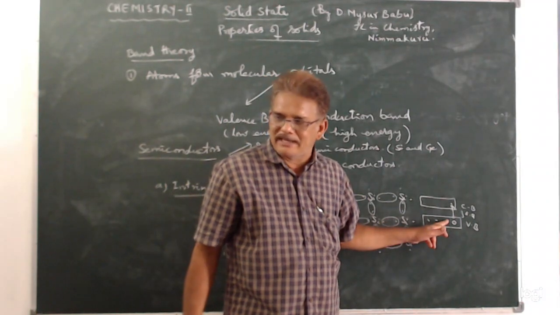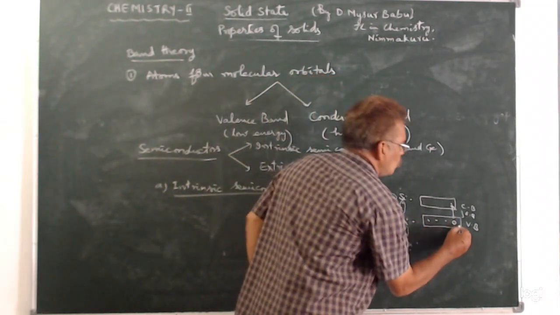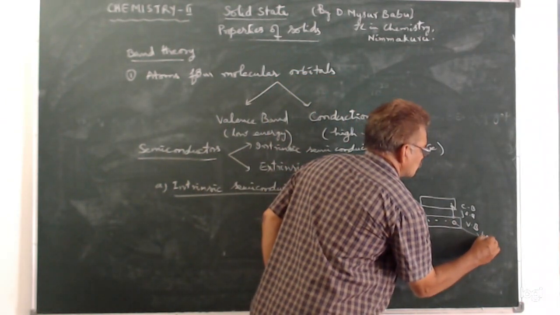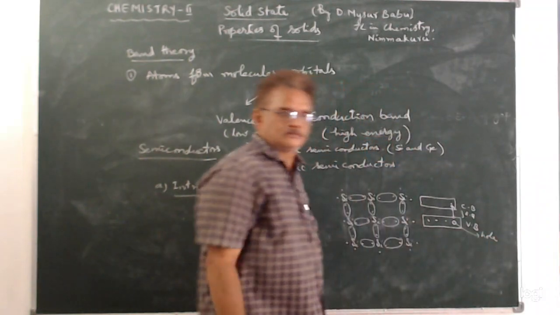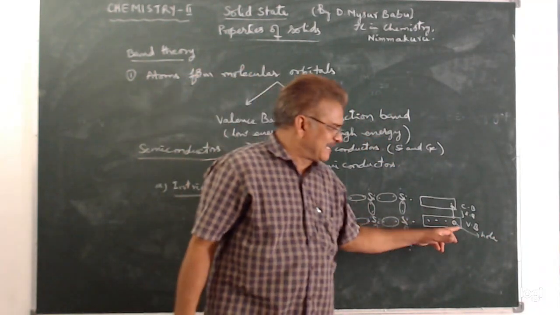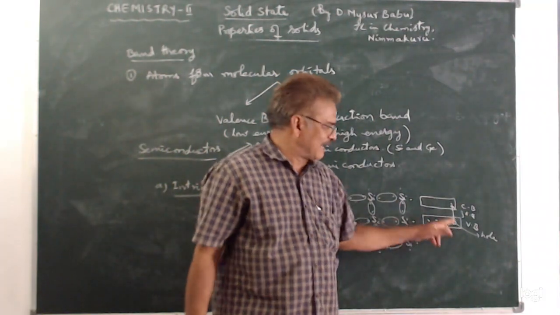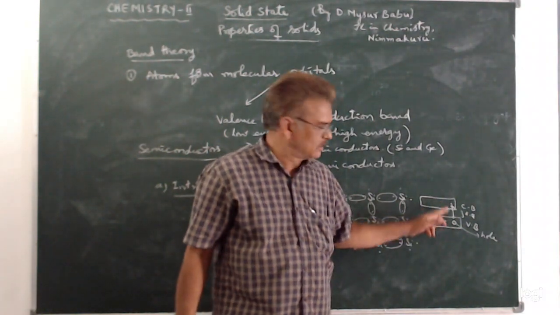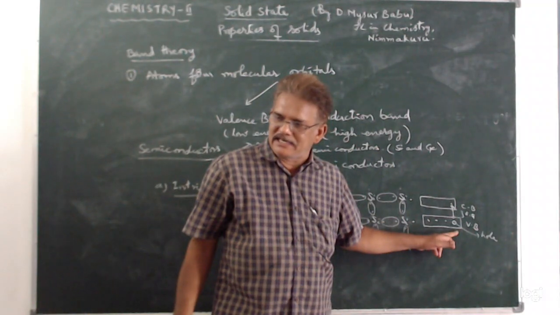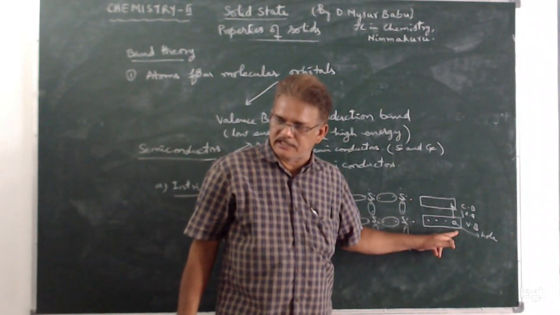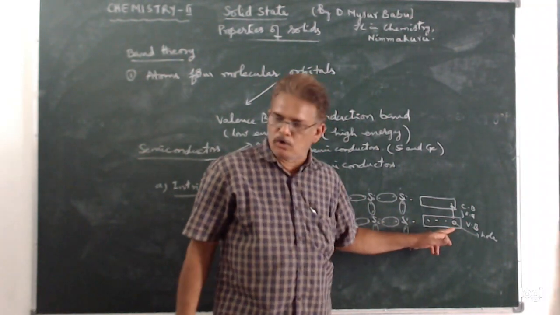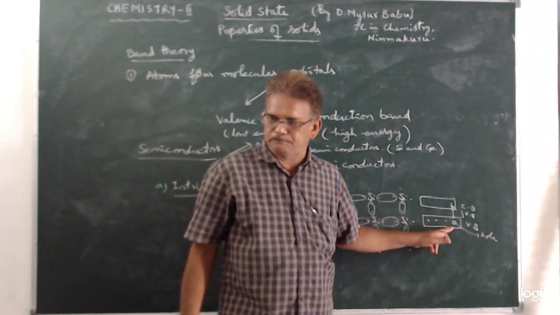This electron vacancy is called a hole. A hole can be treated as a positively charged particle. Electron has negative charge and hole can be treated as positively charged particle. That means hole will have positive charge.